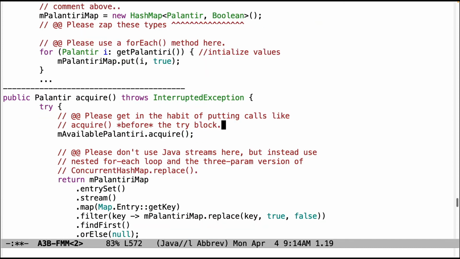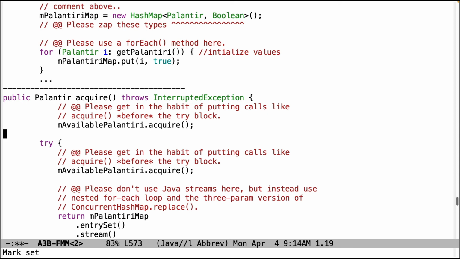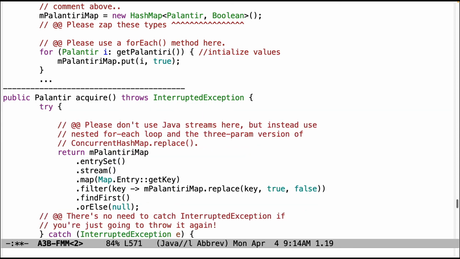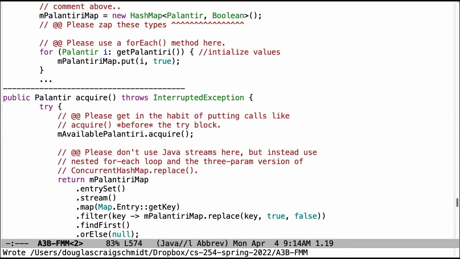All right, let's go into acquire. Lots of interesting things with acquire. A lot of people did acquire right, so good job. But other people got confused and tried to be too clever. So first of all, even though it doesn't matter here for this particular example, please get in the habit of always moving your acquire or lock methods before the try block. Just a good habit to get into.